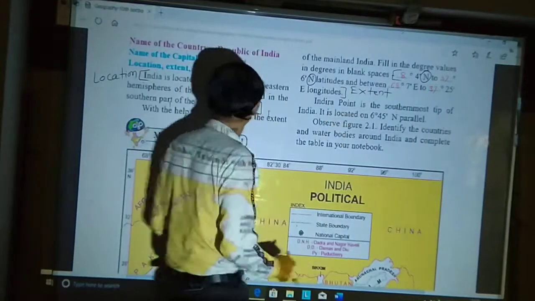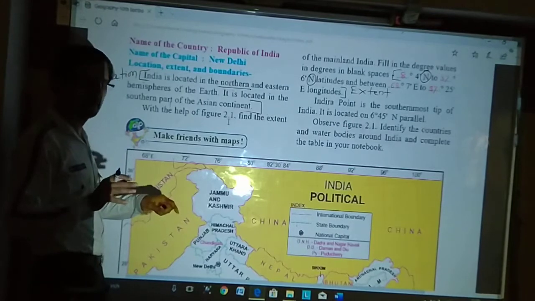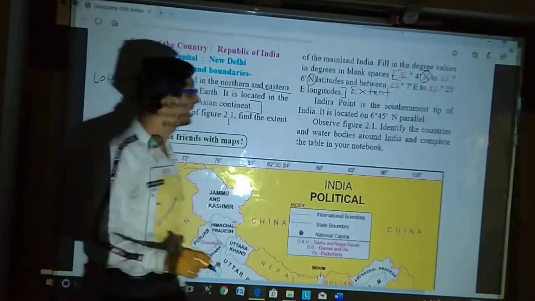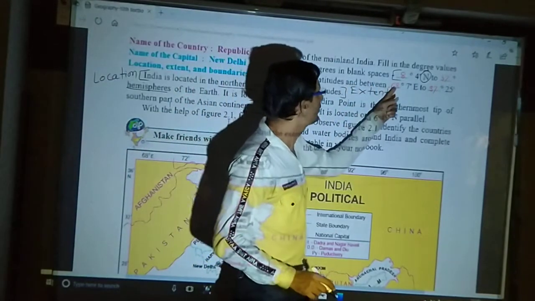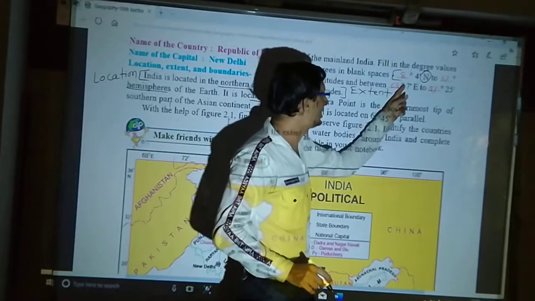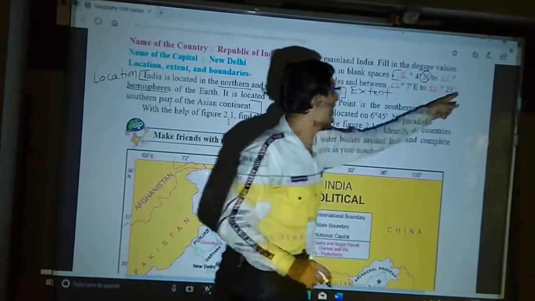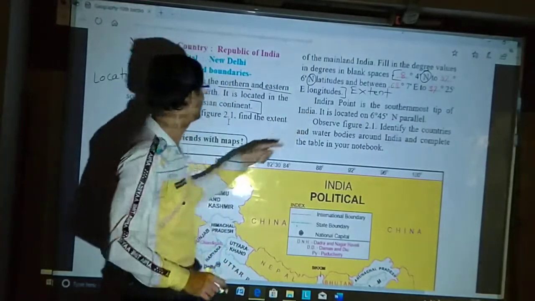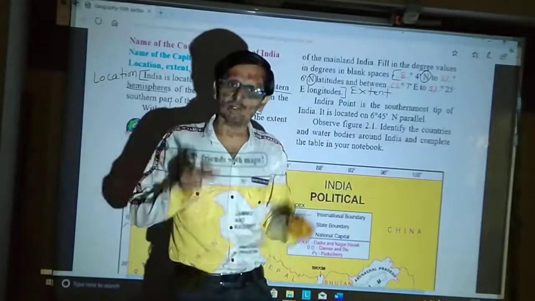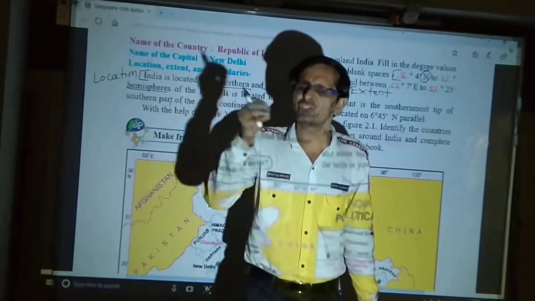Now the second one. We have found the exact value for the northern hemisphere. Now the eastern hemisphere: between 68 degrees 7 minutes east to 97 degrees 25 minutes east. This is nothing but the eastern hemisphere. In location, we generally speak about the geographical location of that particular country, but that is the theoretical part.